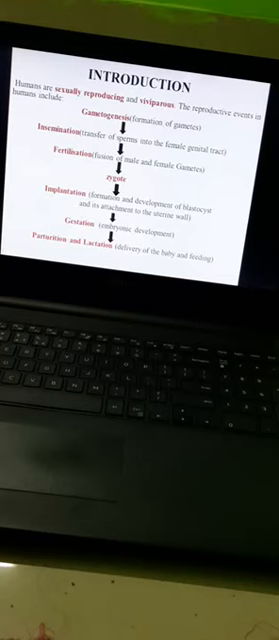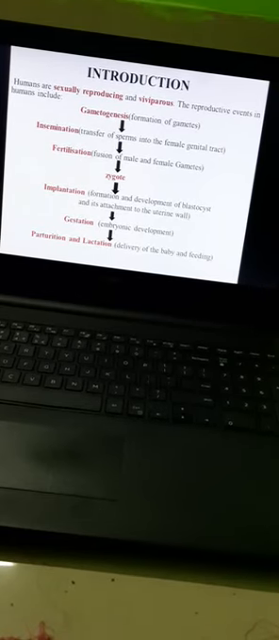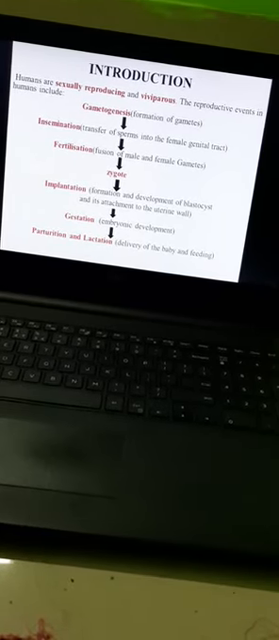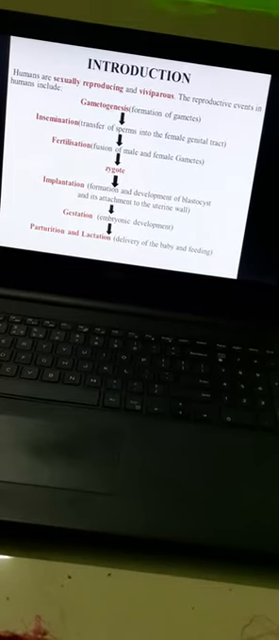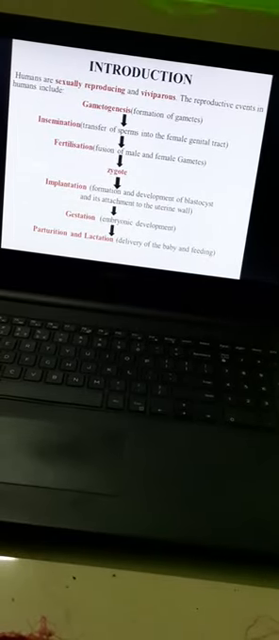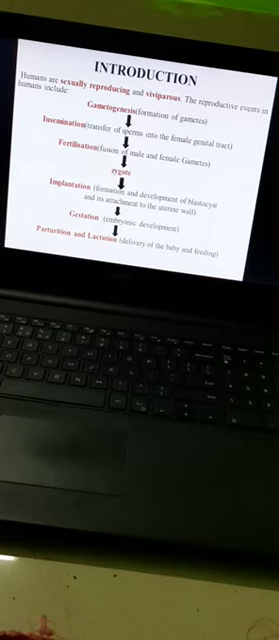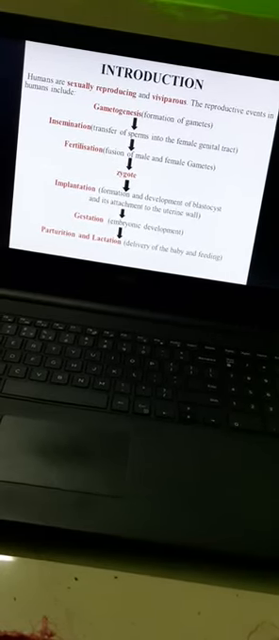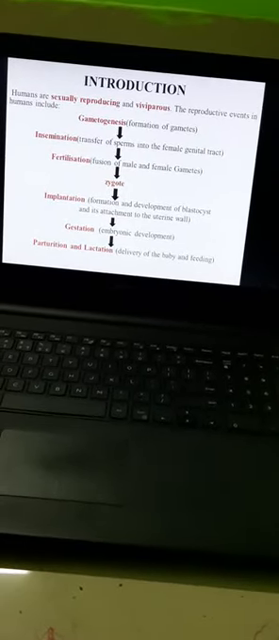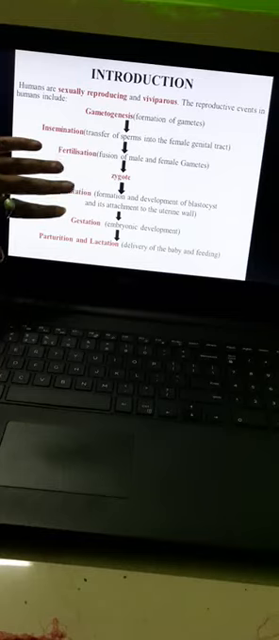There is another term called oviparous. What does oviparous mean? Oviparous means the organisms which lay eggs are known as oviparous. So we know that humans produce babies. So we are what? We are viviparous. The reproductive events in humans include these particular events.